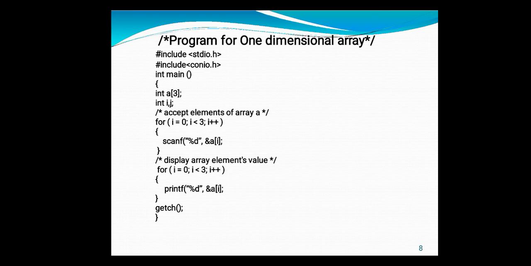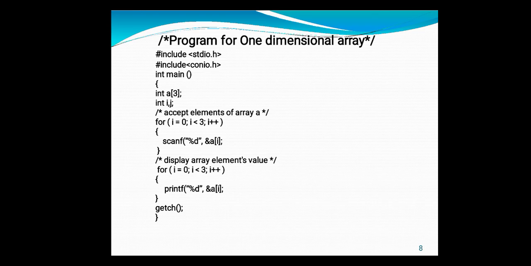Okay, now the first thing we have to do is accept the elements of the array. We want to accept more than one value. When we want to accept more than one or two values, we use a looping statement. You can use either a for loop or a while loop, depending on which loop you want to use. Here I am using the for loop.